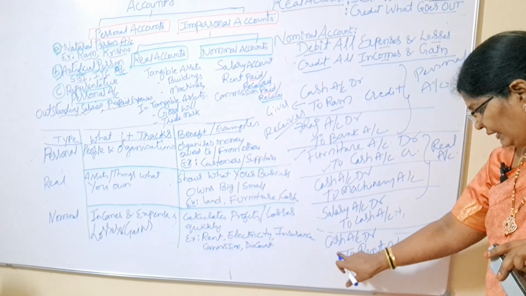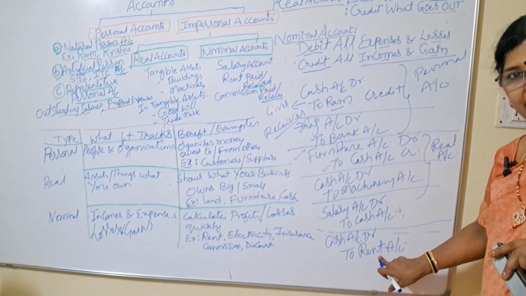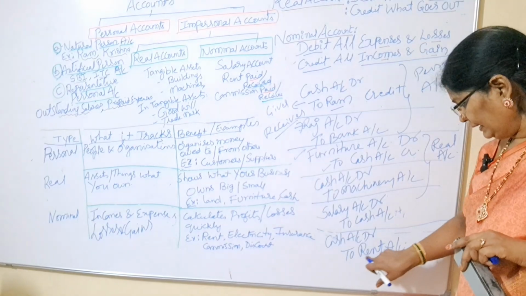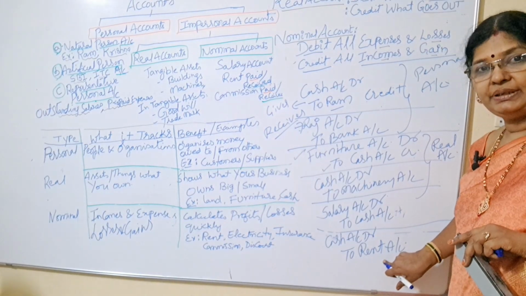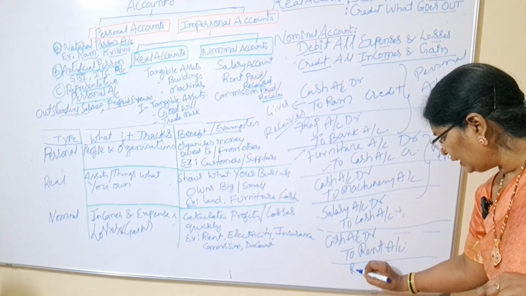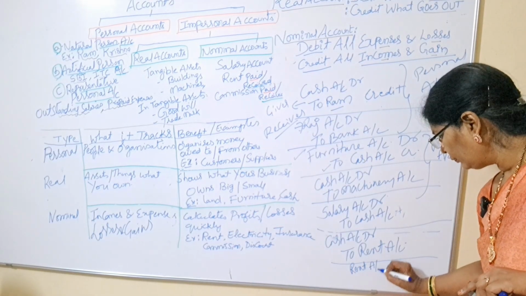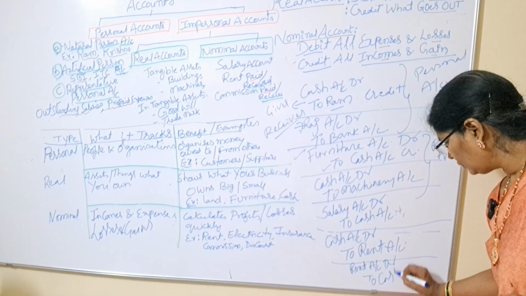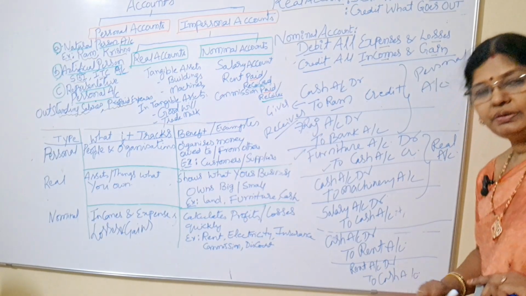See, here I have written rent in the credit place, right? Clear? Now say I write rent account debtor to cash account.